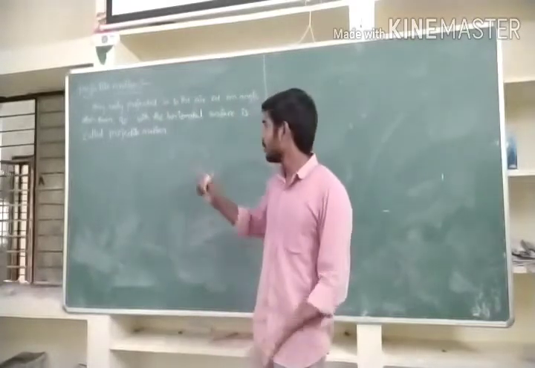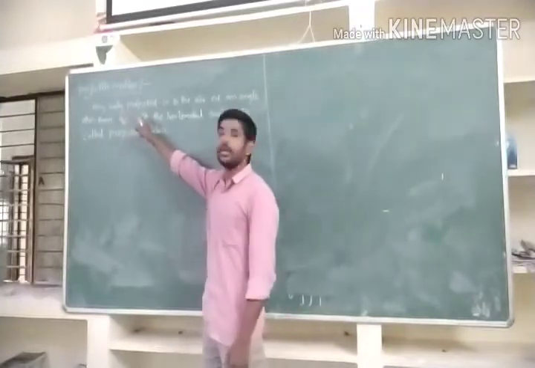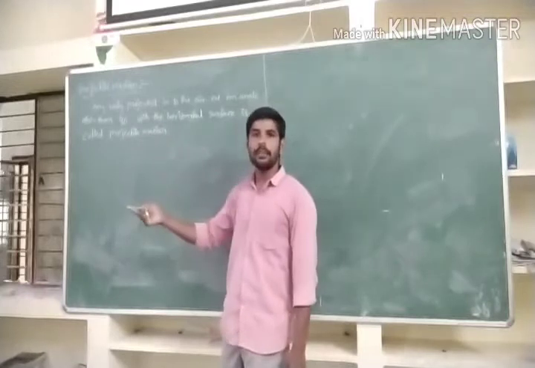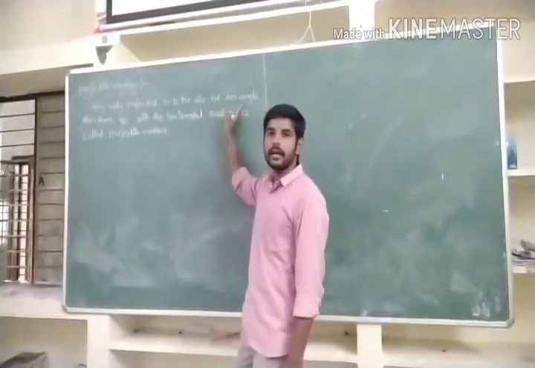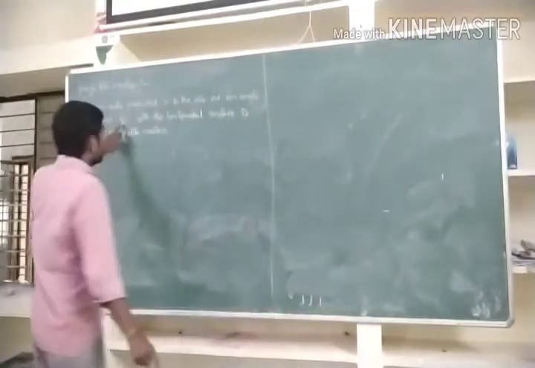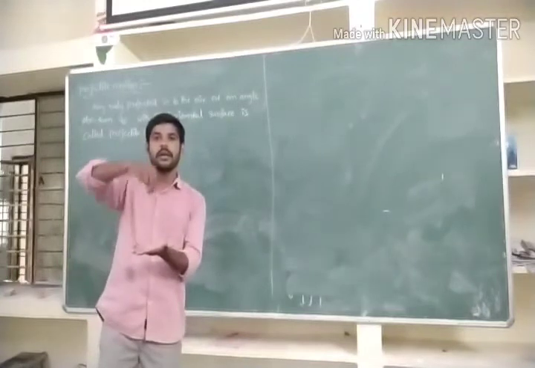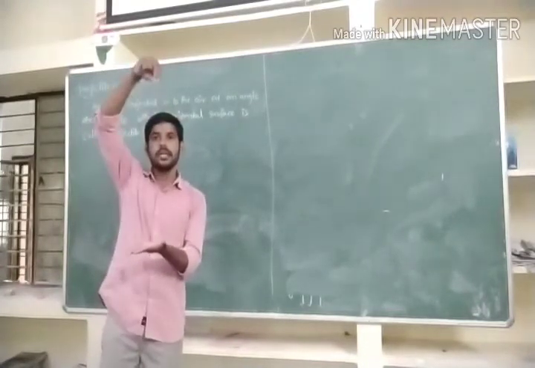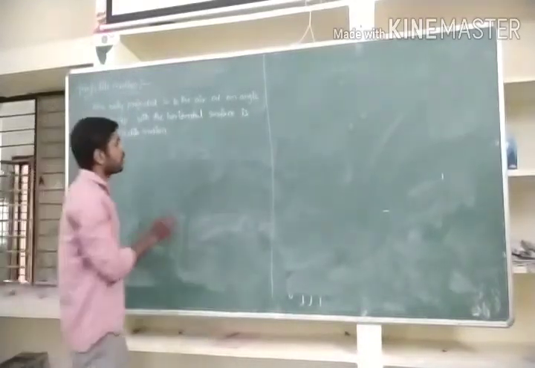I wrote a definition of projectile motion: any body that is projected, that is thrown, into the air at an angle other than 90 degrees. If it is 90 degrees, the particle travels in a straight line, 90 degrees to the surface. But here it is other than 90 degrees. I am going to draw the diagram.